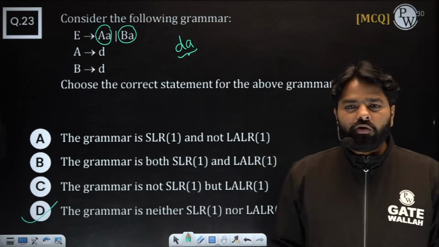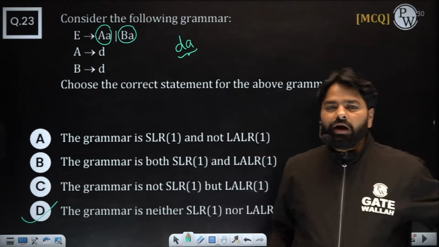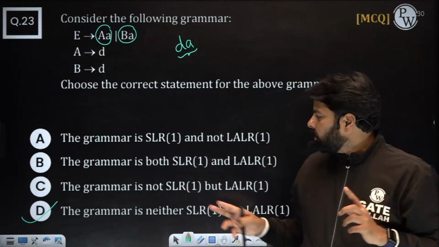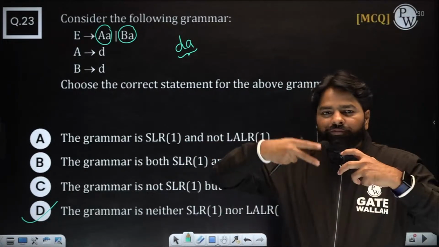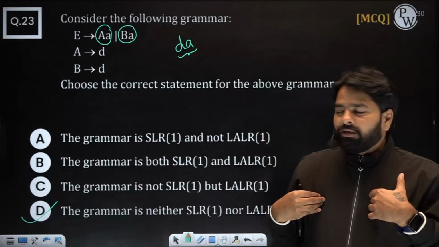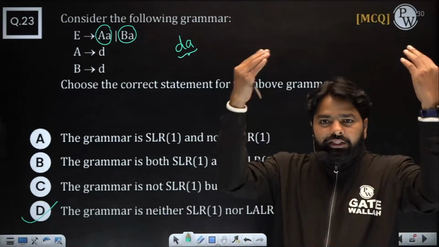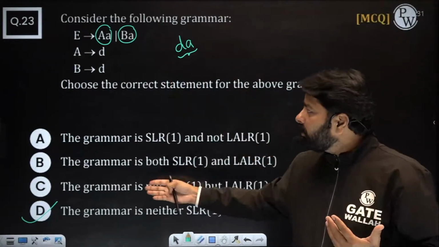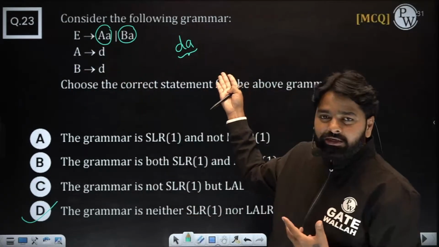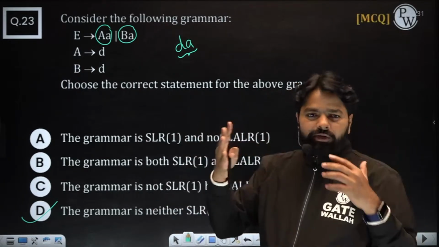You should put all the points in one place. You are not recollecting all the important points, because when the question is there, you only follow what is given, but you are not looking for the connection. It's not only you. Many people, even including me, sometimes construct SLR1 and then check for LLR1. Why? Because I forgot the connection. This can be answered once I know the ambiguity. So this question itself has the answer through ambiguity, and then directly we can go for option D. That connection is very important.